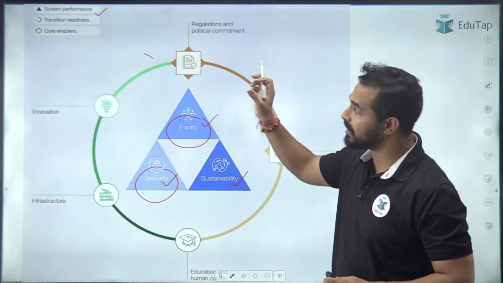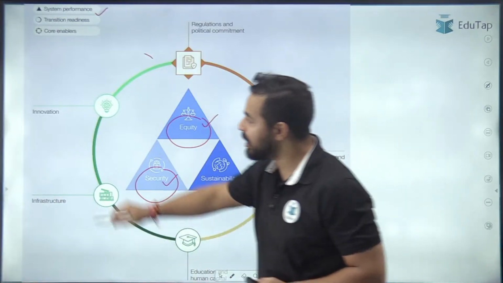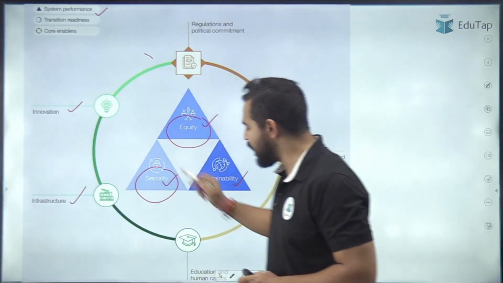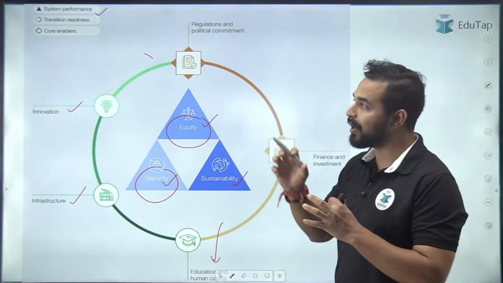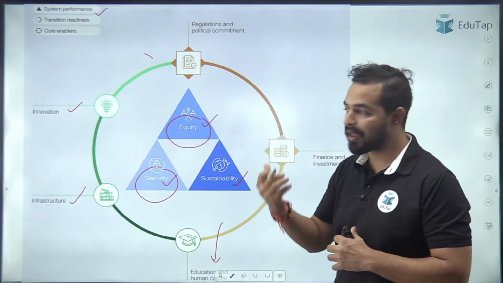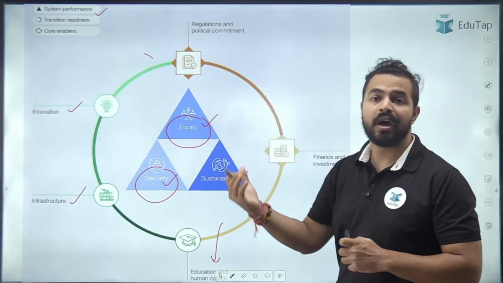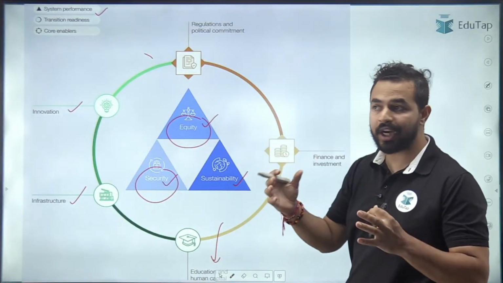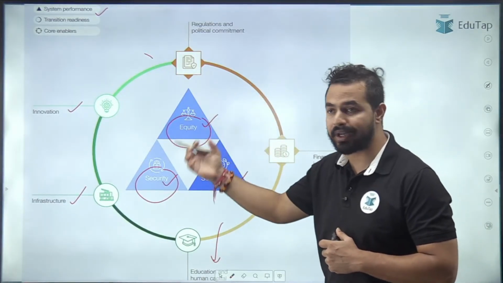Then we are having the transition readiness. तो ट्रांजिशन रेडीनेस में the three pillars are innovation, infrastructure and the education and human capital. सो एजुकेशन और ह्यूमन कैपिटल भी जरूरी है ट्रांजिशन के लिए, राइट? इंफ्रास्ट्रक्चर आपके पास प्रॉपर रहना चाहिए, इनोवेशन होनी चाहिए कंट्री के अंदर, so that we can sustain that readiness, we can sustain that transition, right?